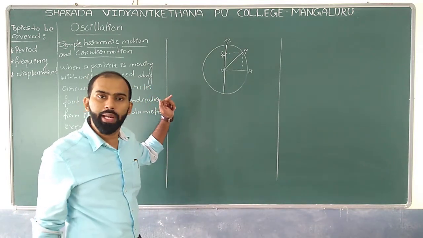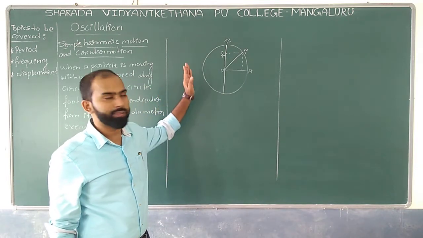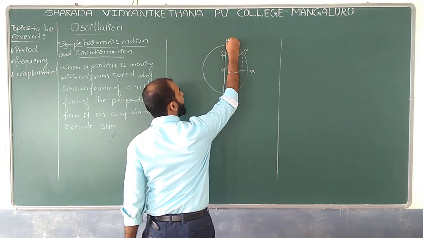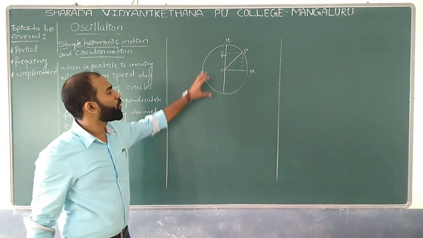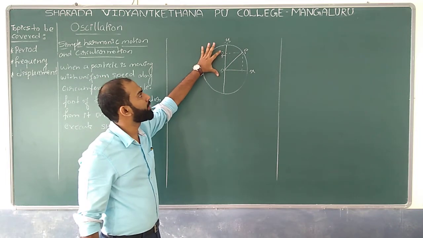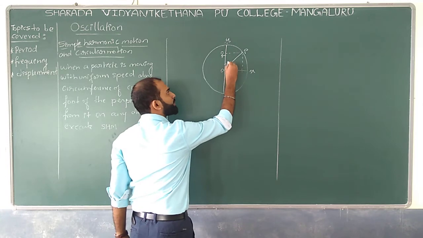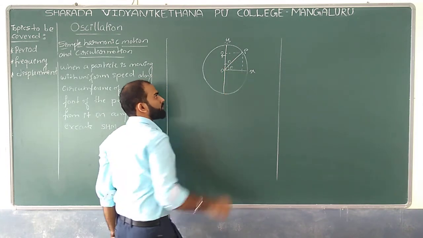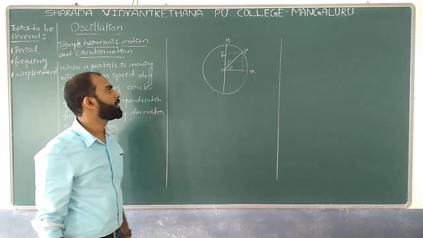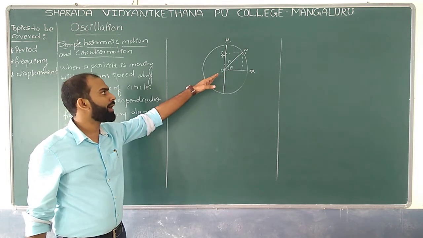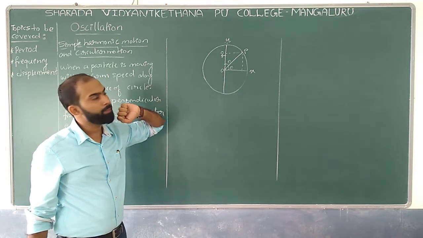This OR is located on which axis? The y-axis. I can say this is the x-axis, and this could be the y-axis. Are you getting it? So what is the length? I take OR. Here the angle comes into the picture. Understood? So now I have marked the angle theta over here.